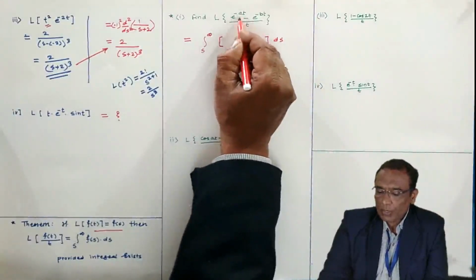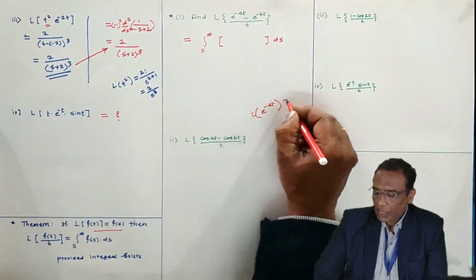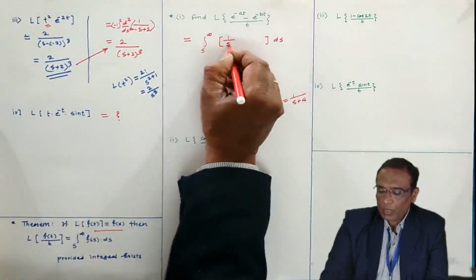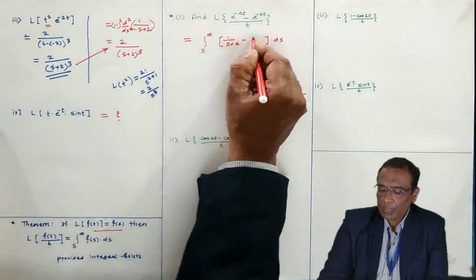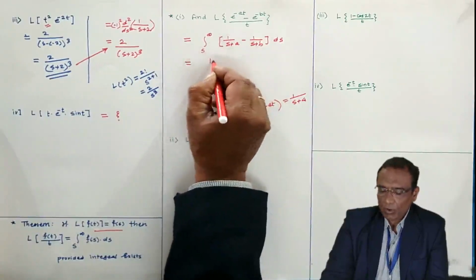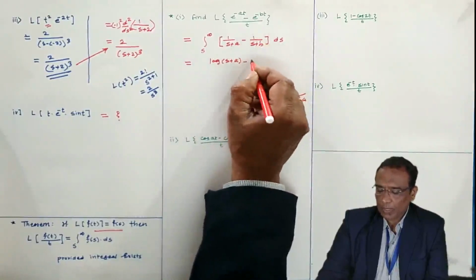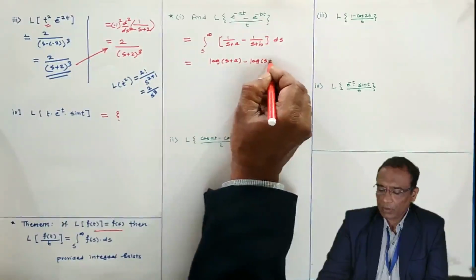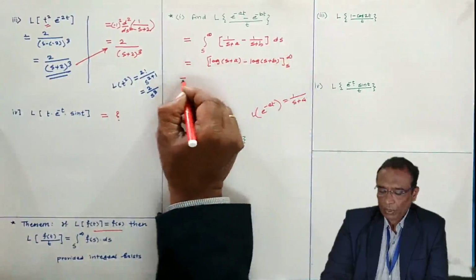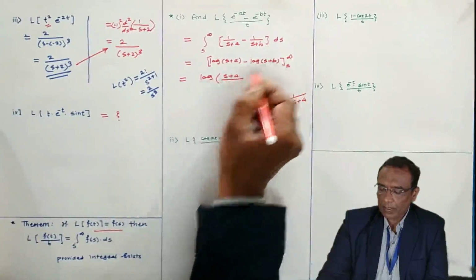What is the Laplace of e to the power minus at? Laplace of e to the power minus at is 1 by s minus of minus a, which is plus a. So 1 by s plus a. Similarly, Laplace of the other is 1 by s plus b. Then integration of 1 by s plus a is log of s plus a, and integration of 1 by s plus b is log of s plus b, where a and b are constants. Lower limit is s, upper limit is infinity. Then log of a minus log of b, I am writing as log of a by b.